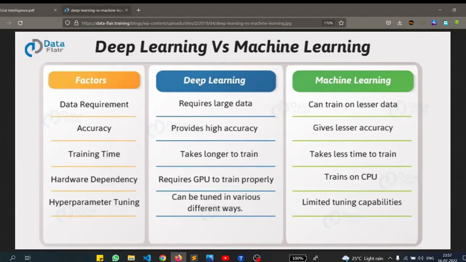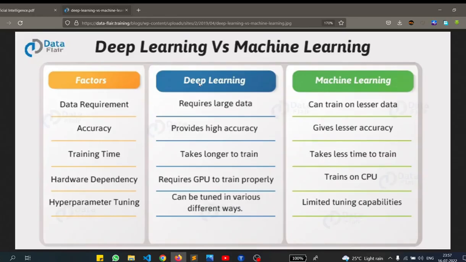Deep learning takes a very long time to train, and not just a long time, it requires a GPU. You might have heard of a GPU in your laptop, the graphical processing unit. Obviously, deep learning can also be trained on a CPU, but a GPU will speed up this process. A GPU consists of many cores, and on a GPU we can also do parallel processing, so this trains your model faster.